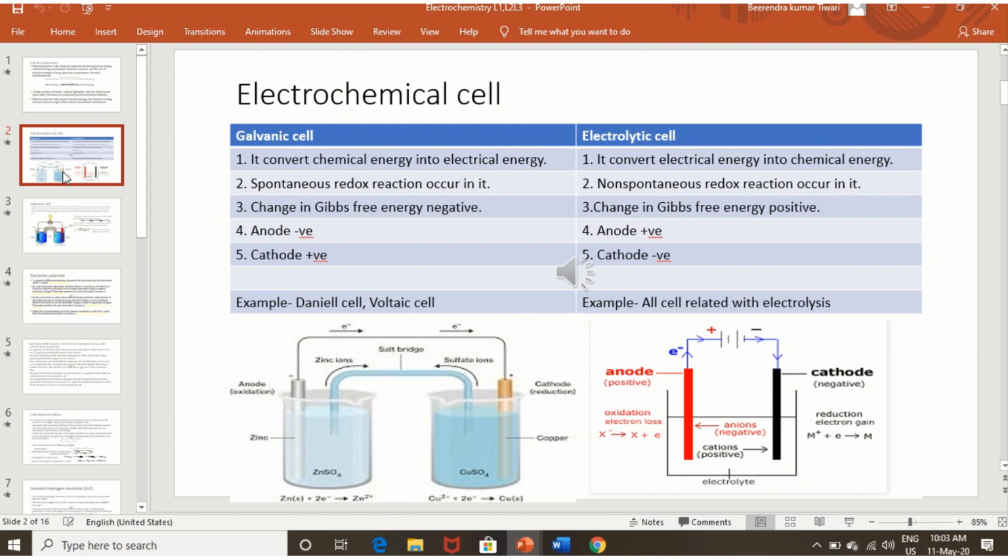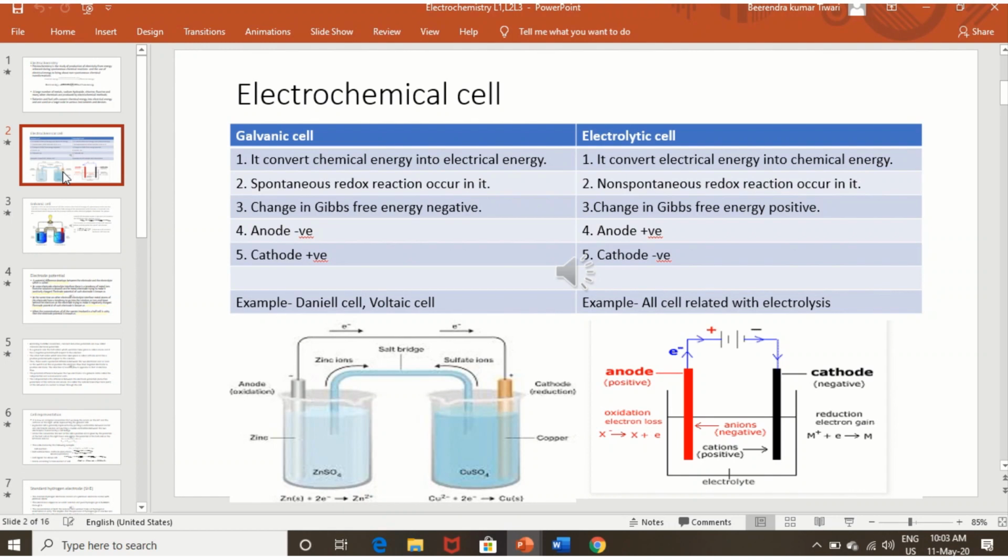In an electrolytic cell the arrangement is different, and the positive and negative terminals are decided on the basis of the terminals of the external source. But it is clear that oxidation always takes place at the anode and reduction at the cathode. This is very, very important.